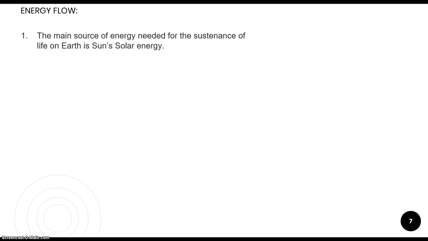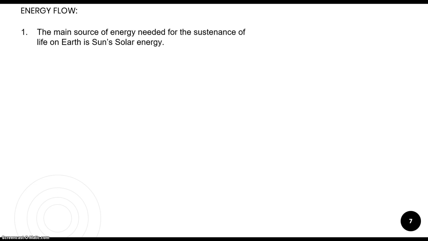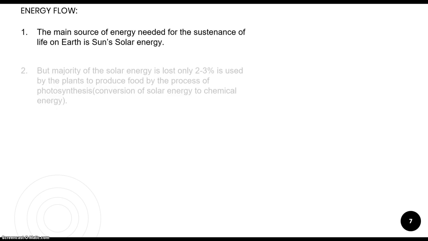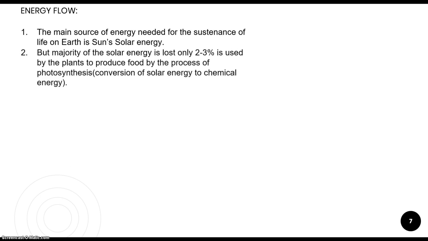Now the next thing is energy flow. What is energy flow? The main source of energy needed for the sustenance of life on earth is solar energy. The energy we use in our day-to-day life comes from the sun. But the majority of this solar energy is not used. Only 2 to 3% of this solar energy is used by the organisms on the world. And the first organisms which convert this solar energy into chemical energy by the process of photosynthesis are the plants.